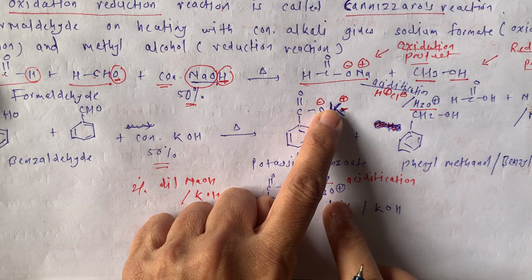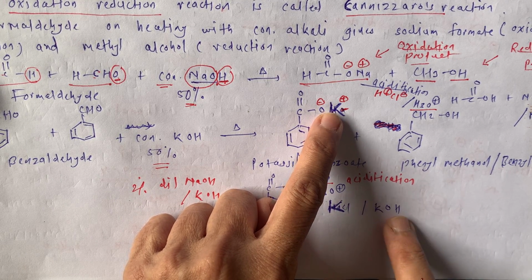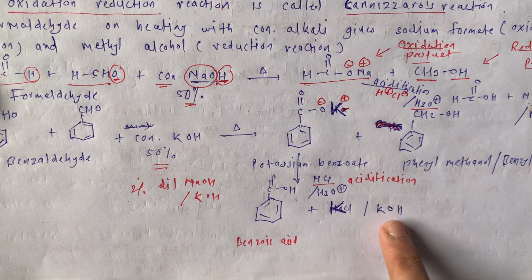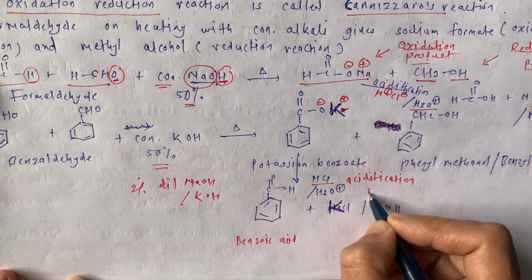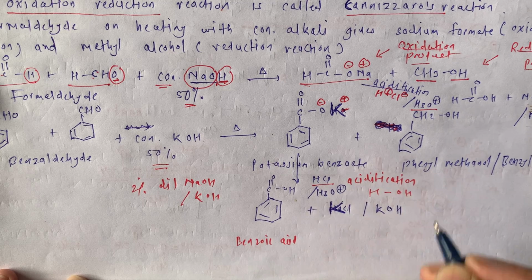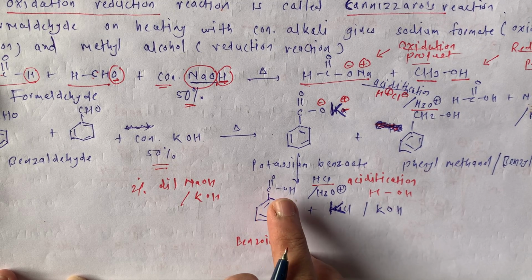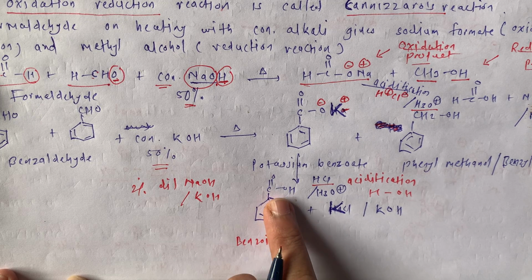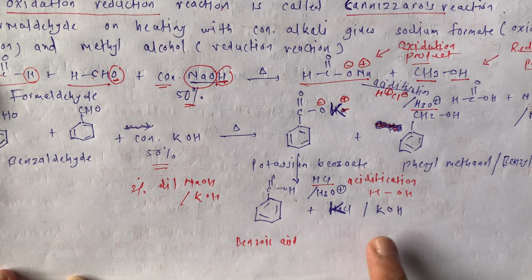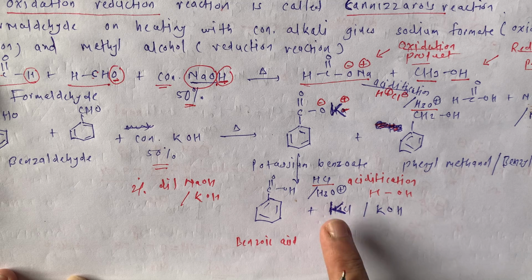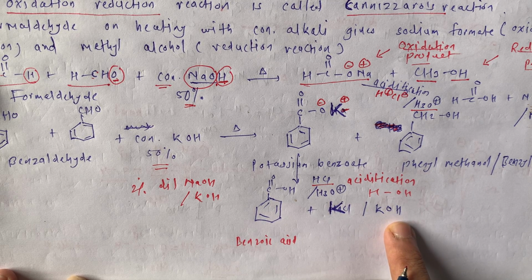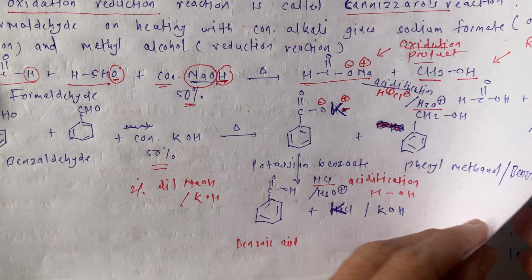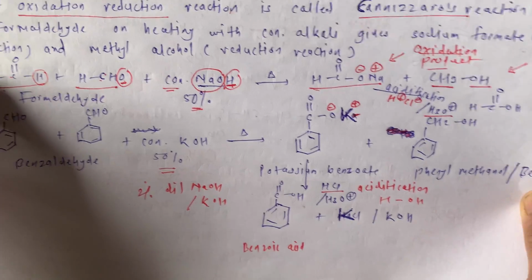This K with H2O from that OH is going to react over here. So this is KOH, and one of the H is replaced by this K. So we get here the carboxylic acid functional group, while this OH is attached to H, and there is formation of KCl or KOH. Okay, so this is for Cannizzaro reaction.